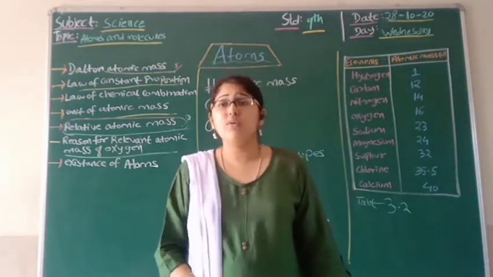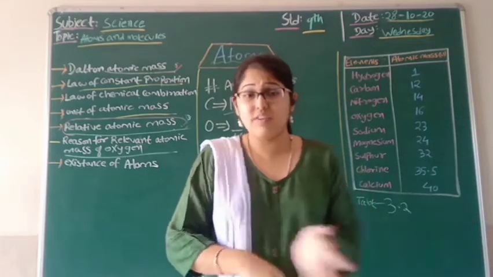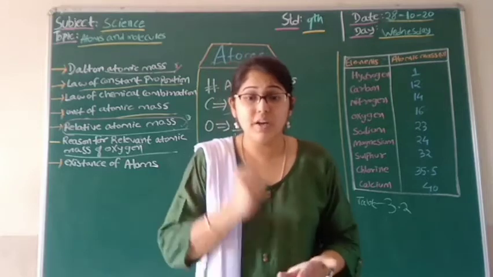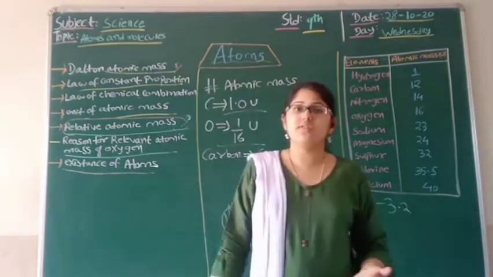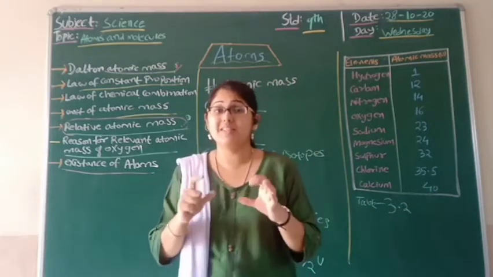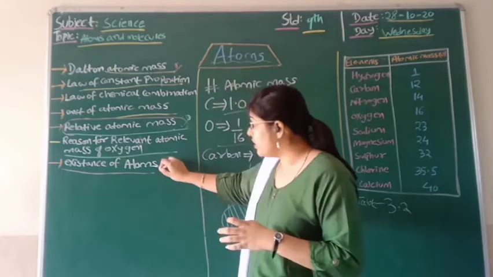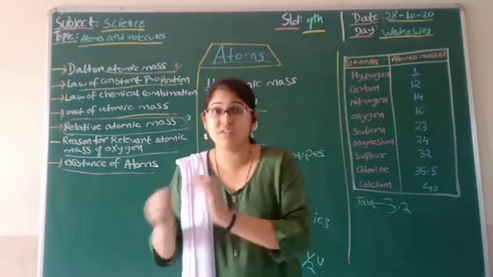Right? Now we will understand. We have seen what is an atom. We have seen what is atomic mass. Now we will see how this atom exists. We have seen the silicon one, a magnifying view of that silicon. So how does this atom exist? Because we have seen that finding individual atoms was difficult.